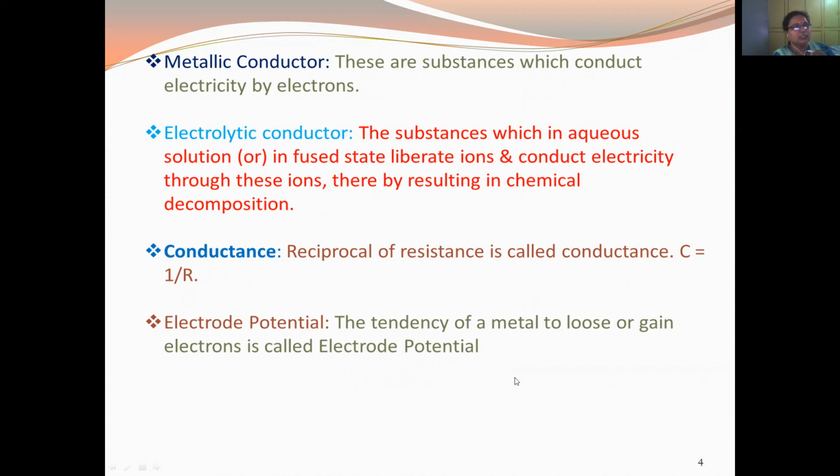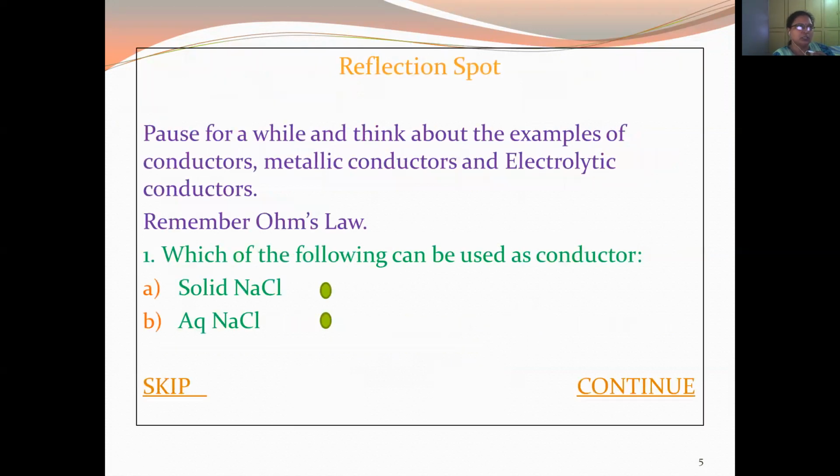Electropotential is the tendency of a metal to lose or gain electrons. Now there is a reflection spot for you all. You have to remember Ohm's law and give me examples of all the conductors.